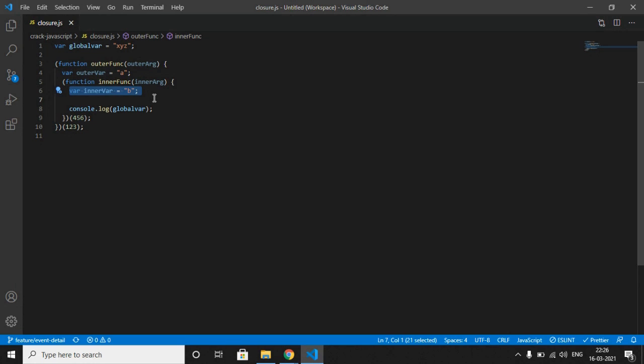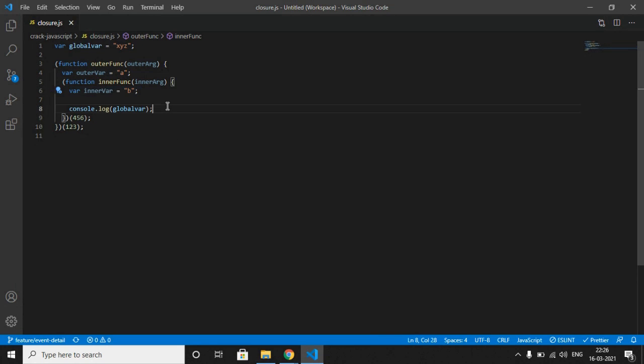And third, global variables. Let me repeat it again. Closure has access to variables in three scopes: variables in its own scope, variables in the enclosing function scope, and global variables.